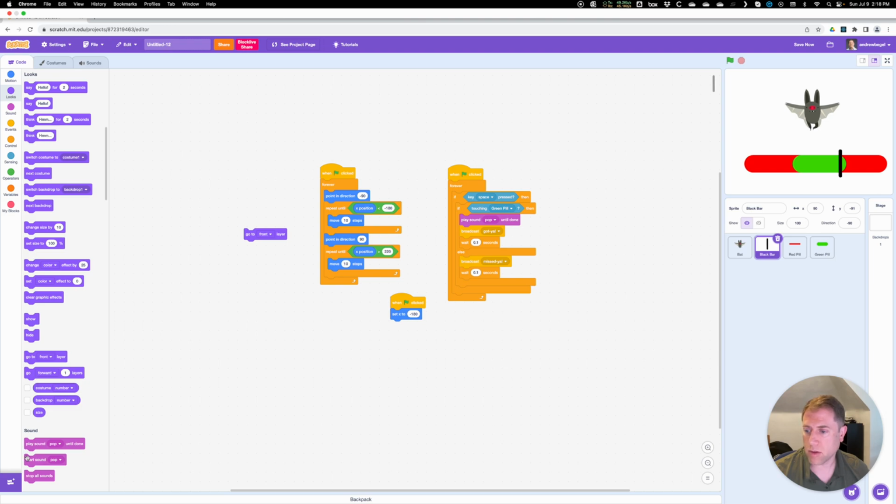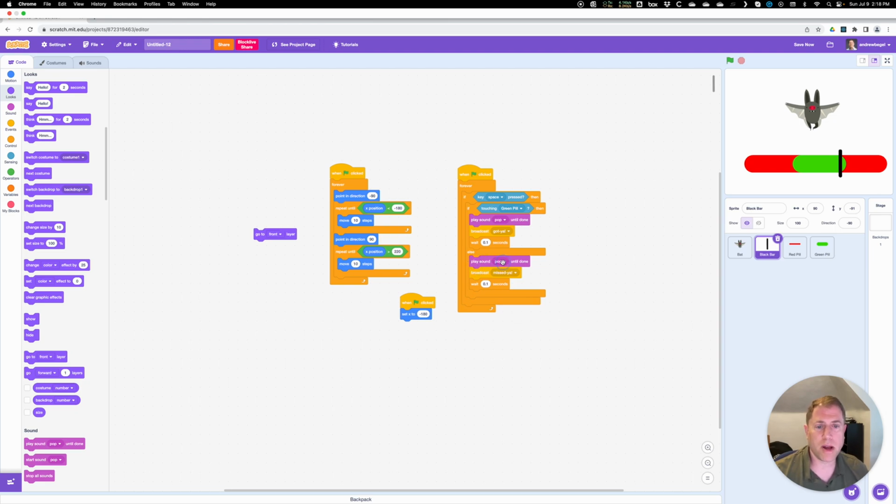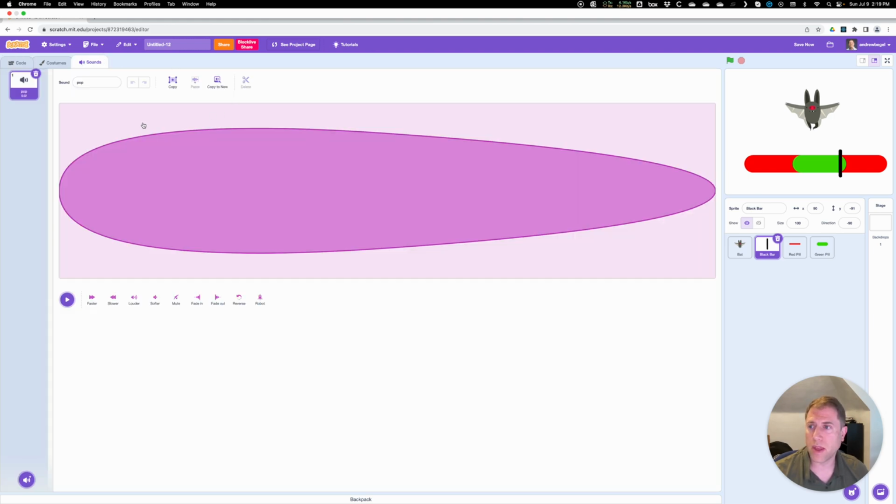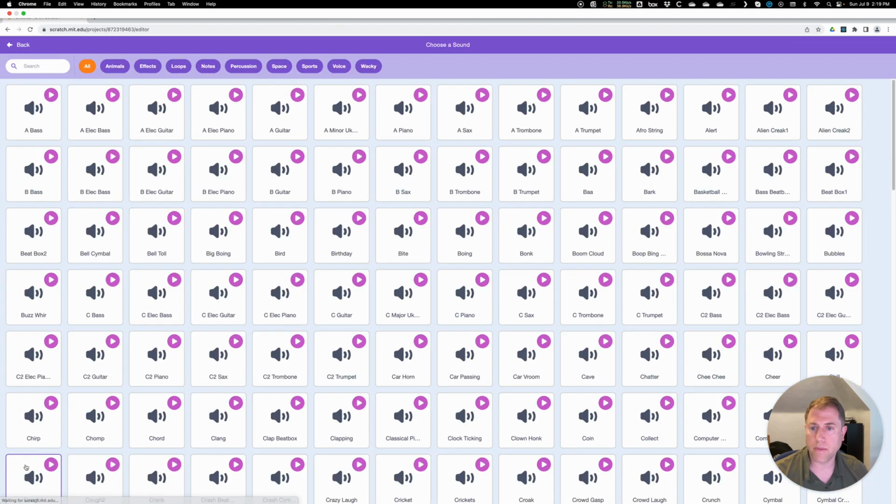So what we want to do is play sound, and put it in the same place for missing the bat. But I don't want to do pop. What I want to do is pick another sound. So let's go to the Sounds tab here on the upper left. And then at the lower left of the Sounds tab, I can choose a new sound. Just like I can choose a new sprite, I click on the hourglass and a whole bunch of sounds come out. Now I can hover over the play button and I can hear it.